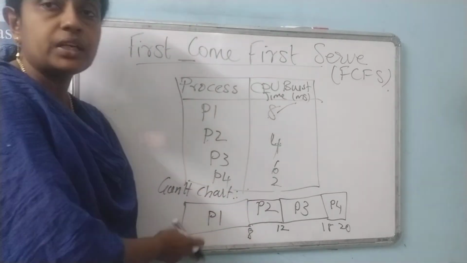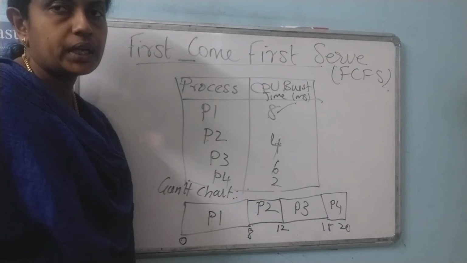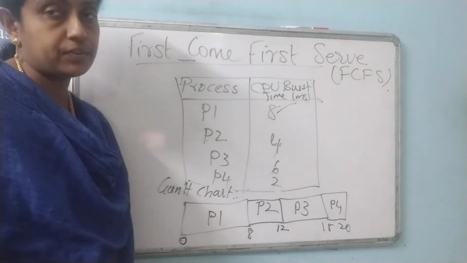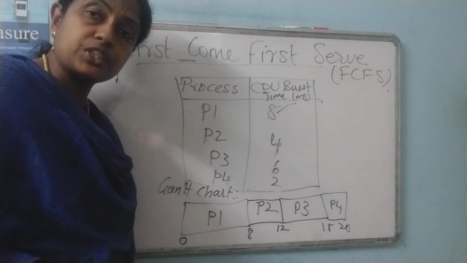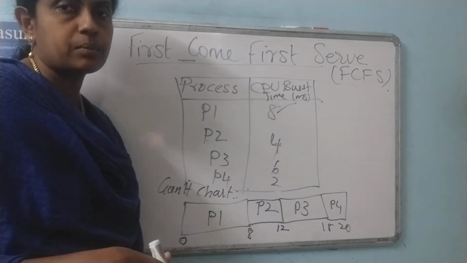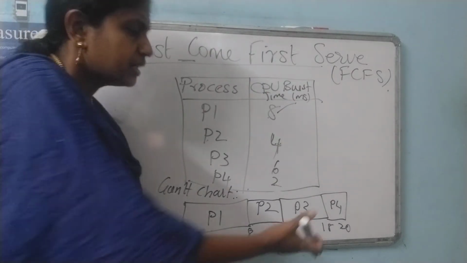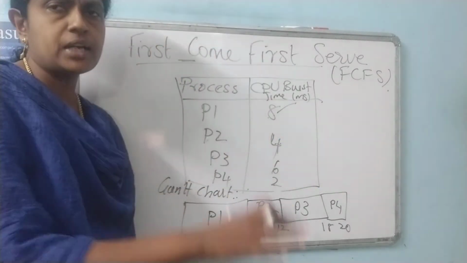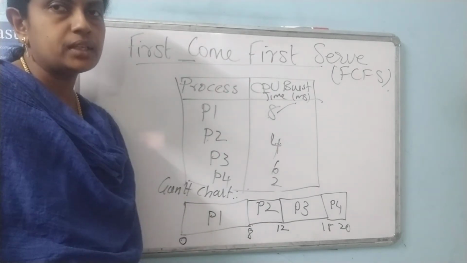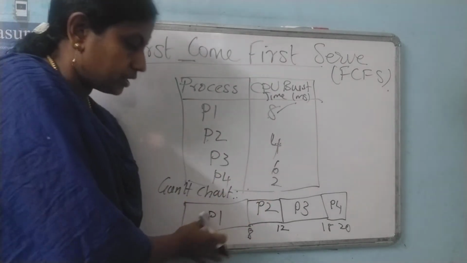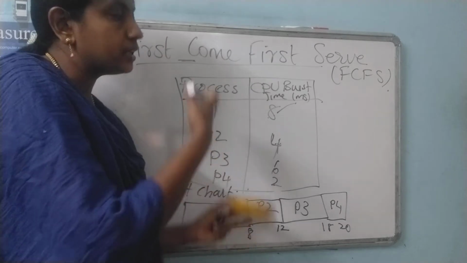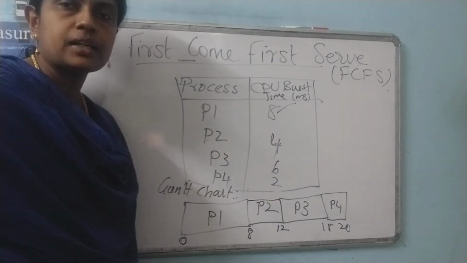With the help of the derived Gantt chart, we can calculate average waiting time, average response time, average turnaround time and so on. For that, the formulas are there. Just with the help of the chart, apply it in the formula and you will get the answer. Clear? So keep this Gantt chart here. Then we will do the calculation part.